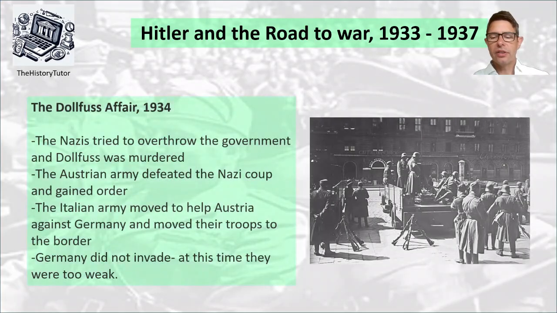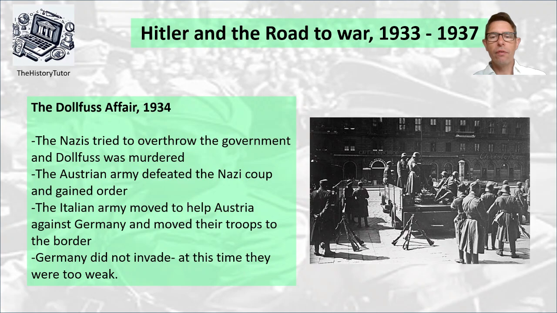The Nazis tried to overthrow the government and Dollfuss was murdered. But importantly here, the Austrian army defeated the Nazi party coup and restored order. Also, the Italian army moved to the border to offer support and help to Austria against Germany in case there should be a German attack. Hitler's Germany didn't do anything at this stage.